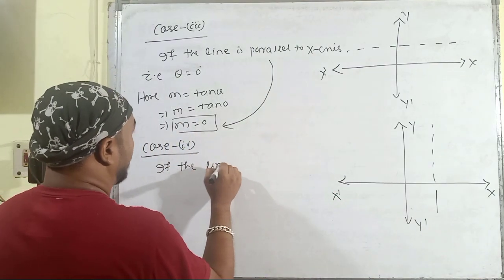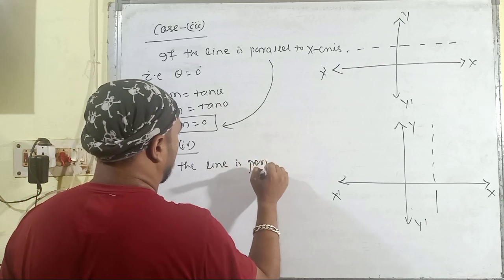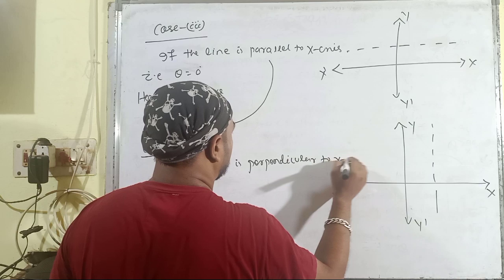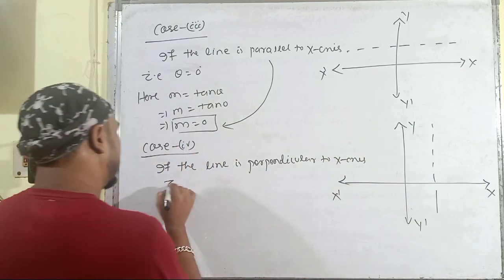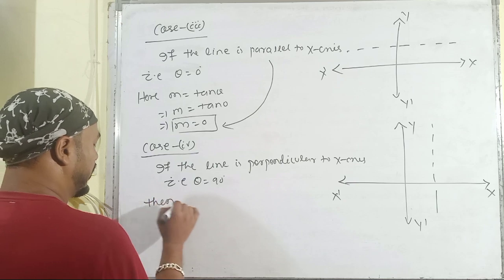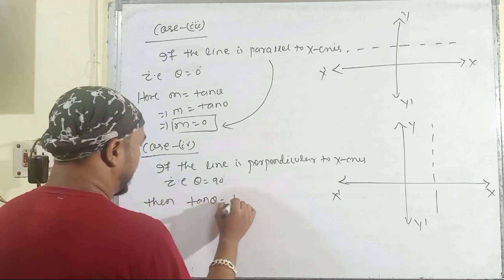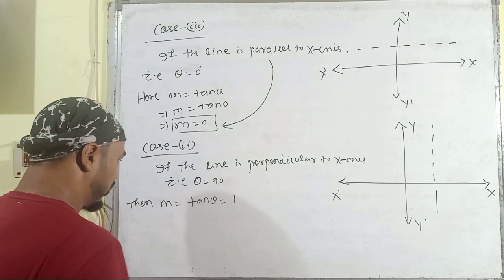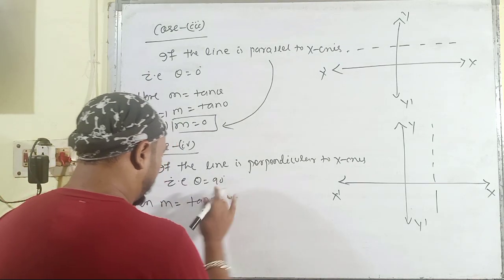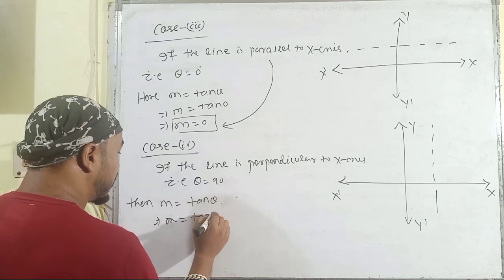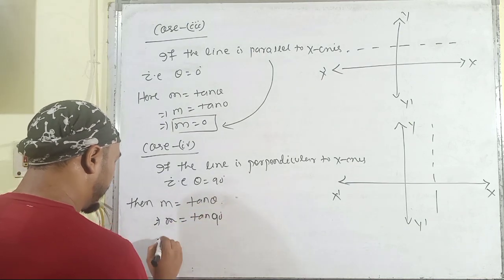If the line is perpendicular to the x-axis, that is, theta is equal to 90 degrees, then m is equal to tan theta, that implies m is equal to tan 90, which is undefined.